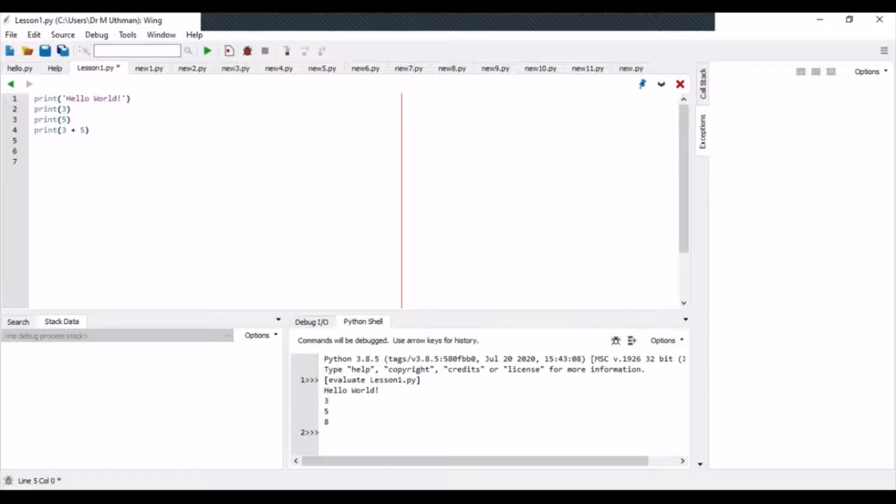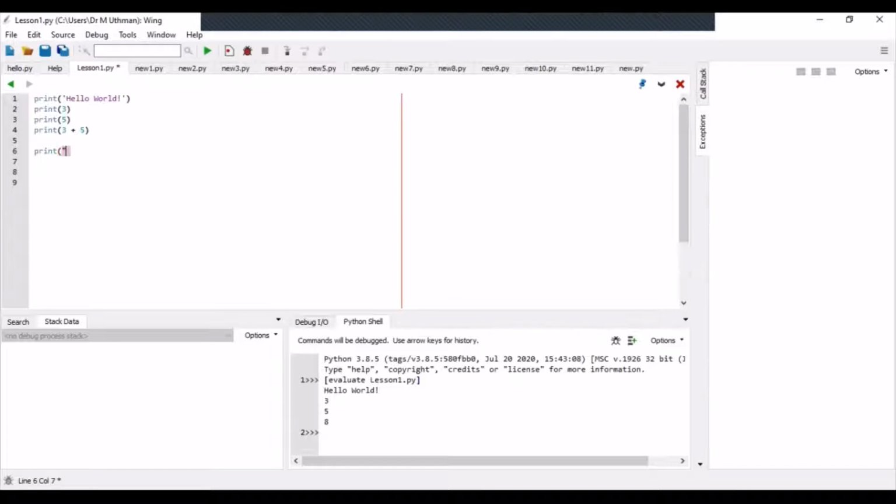We also mentioned that if you put anything in between quotation marks, it's treated as a string. So it's printed as it is. Usually words are what we put there, but you can put numbers as well. Another thing I want to add today is that you can also have double quotation marks.